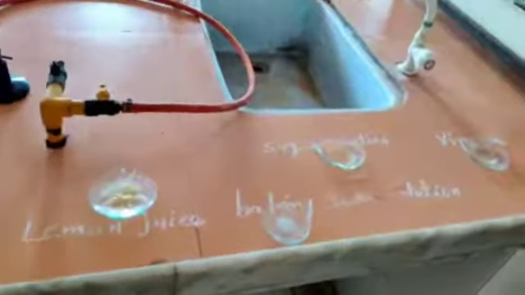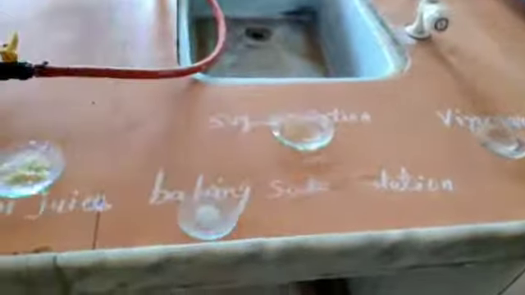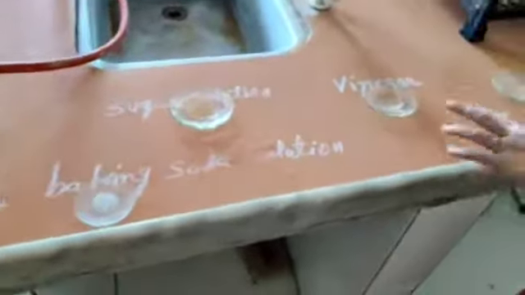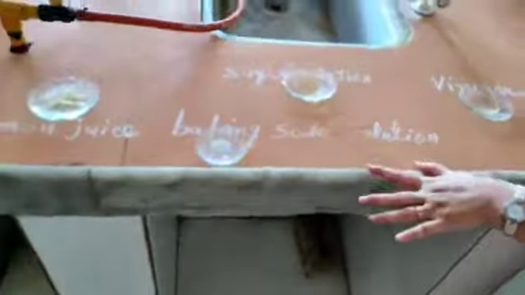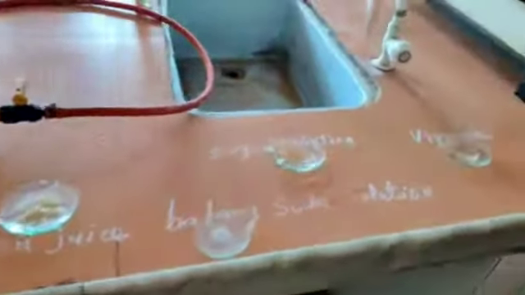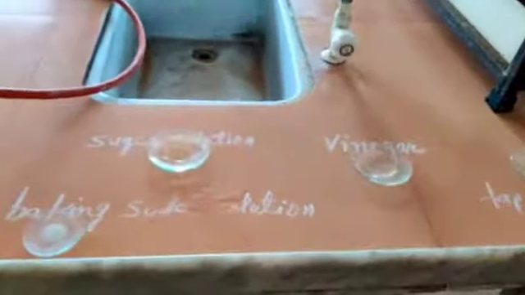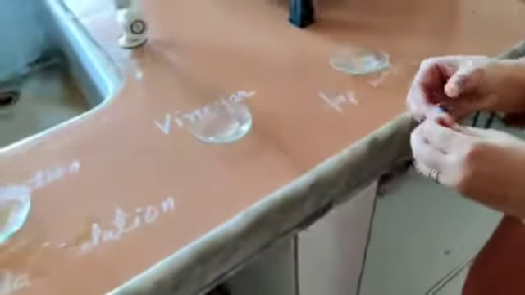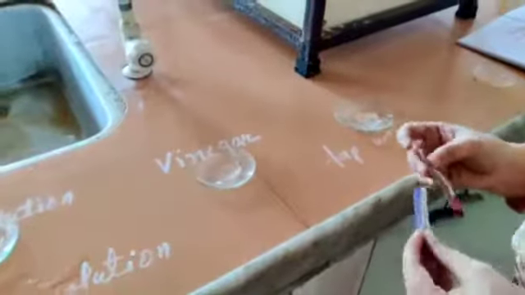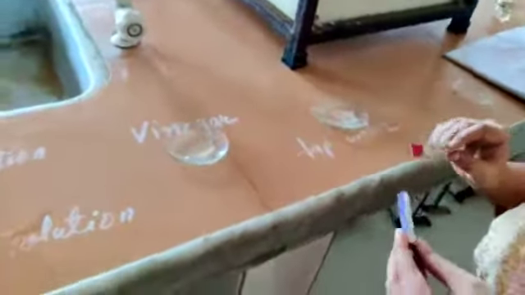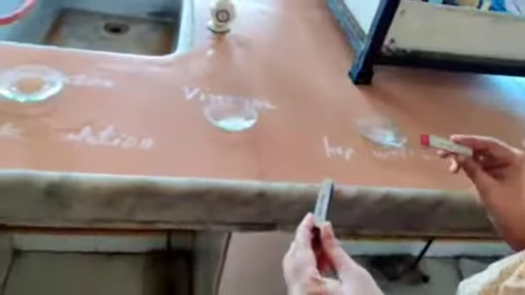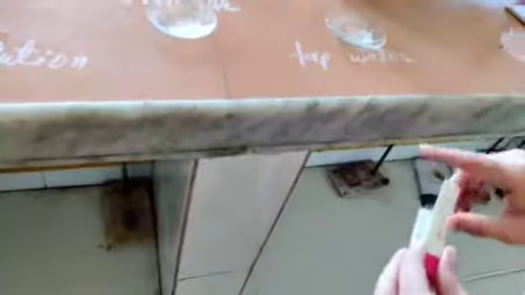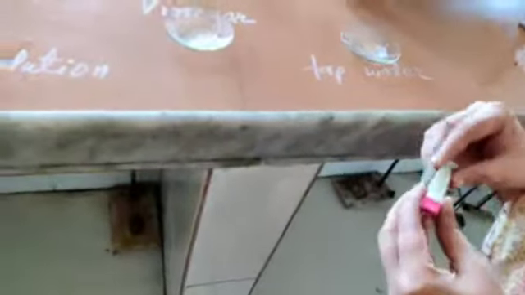Now I am going to show you the reaction of litmus paper with acid and base. Here I have some solutions: tap water, vinegar, sugar solution, baking soda solution, and lemon juice. And I have two types of litmus paper, as I told you in previous videos: red litmus paper and blue litmus paper. I am going to show you the effect of the blue and red litmus paper with these solutions. You have to decide whether each solution is acidic or basic.